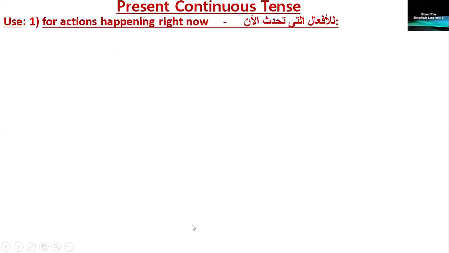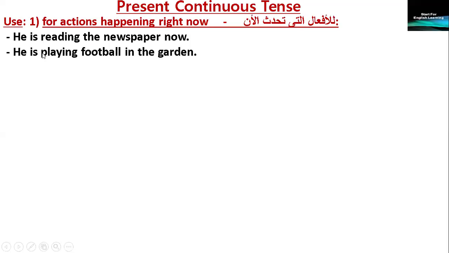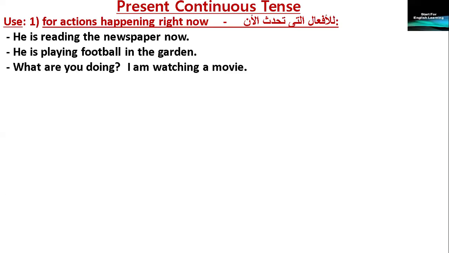The usages or the use of the present continuous tense. Number one, for actions happening right now. Example, he is reading the newspaper. He is playing football in the garden. What are you doing? I'm watching a movie. Things which they do now.